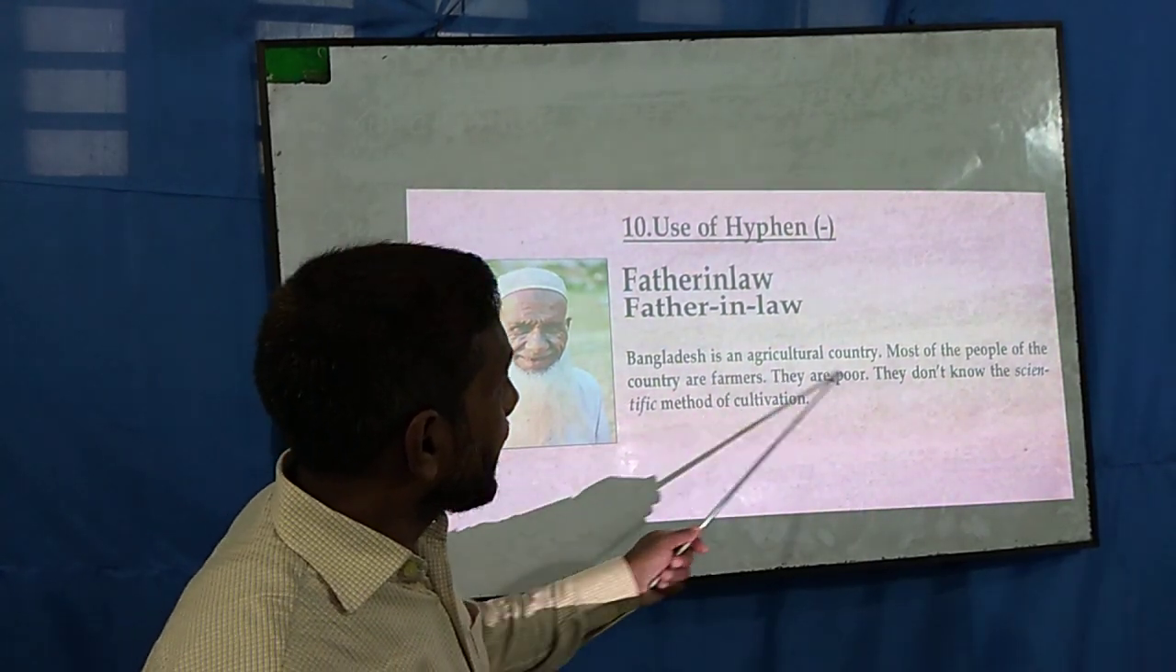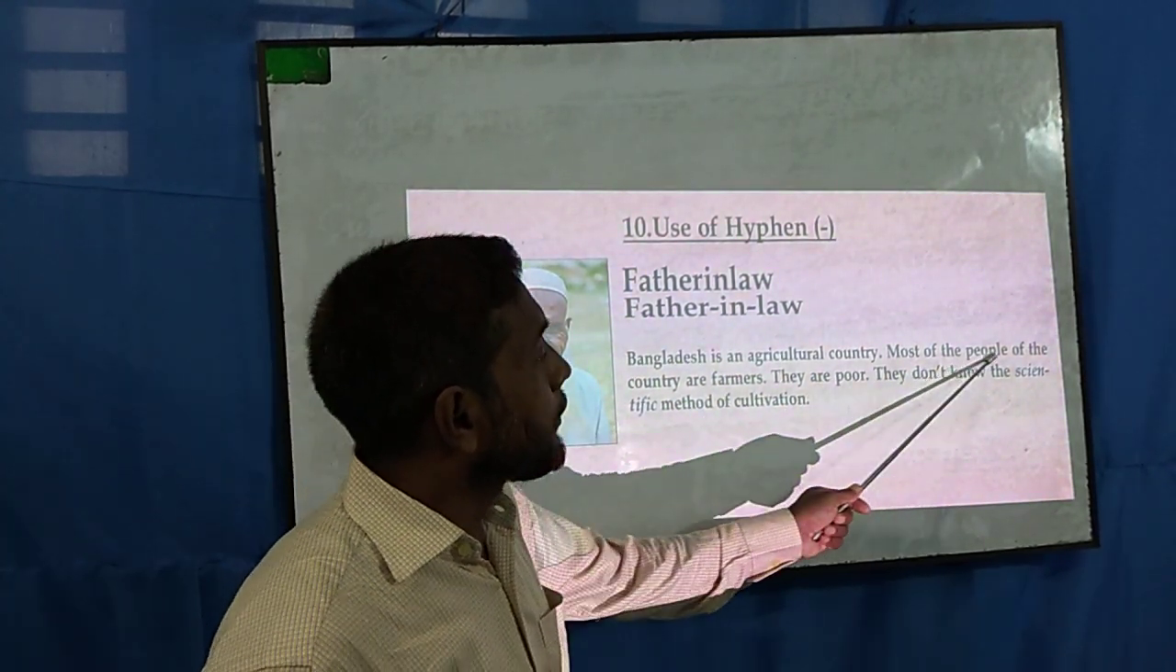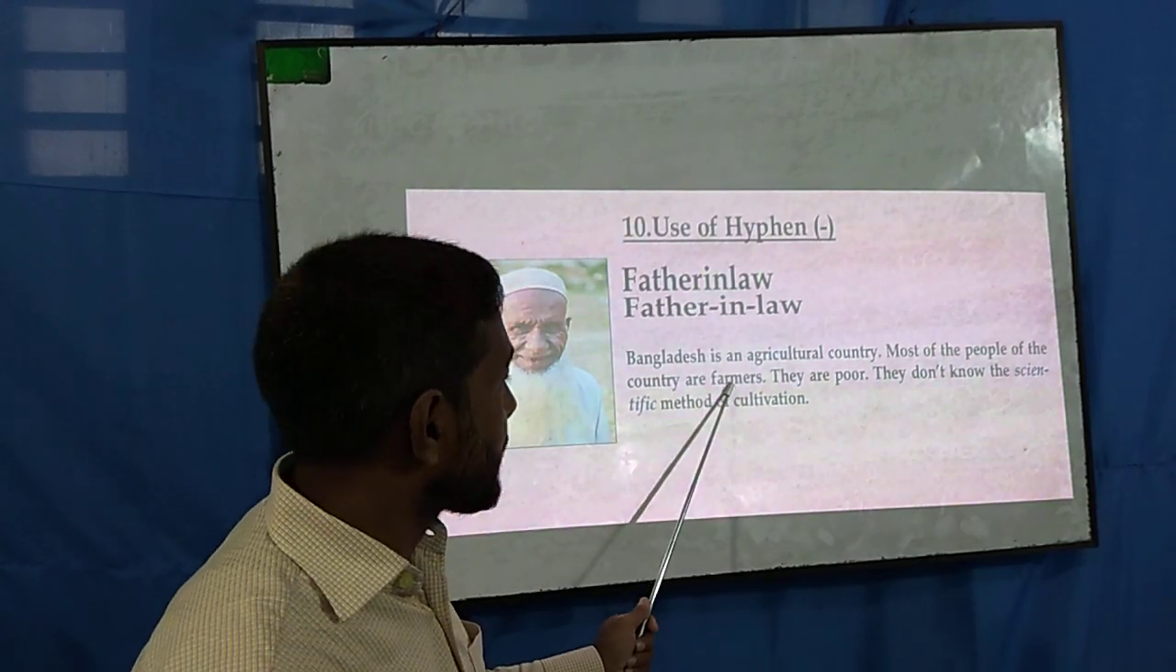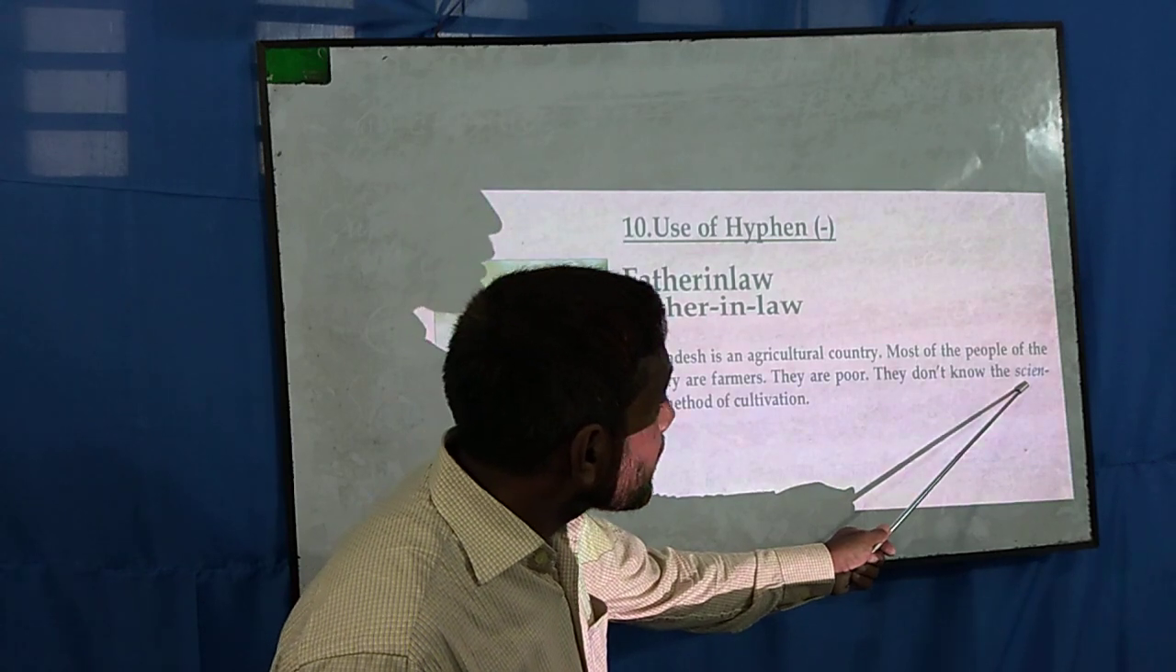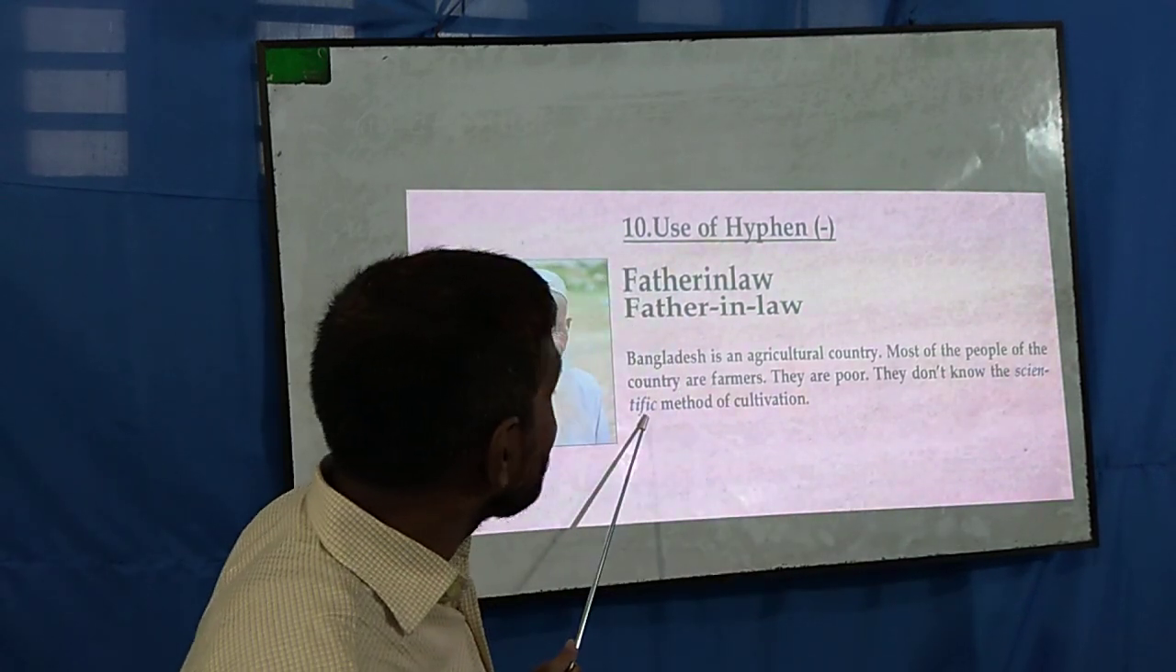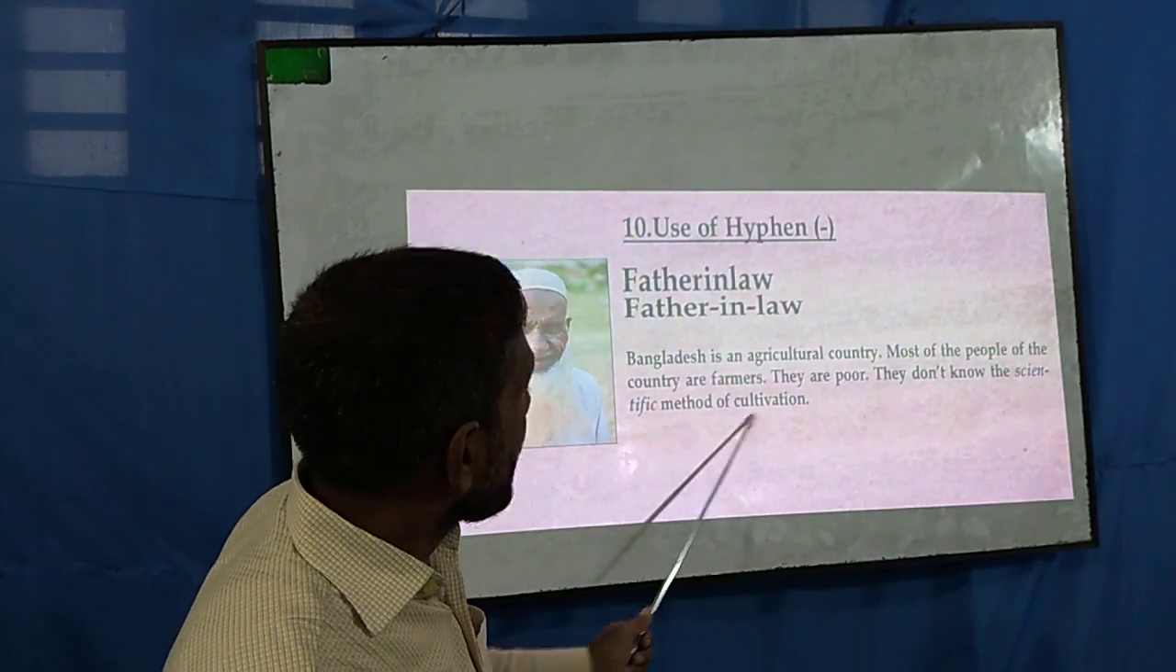Bangladesh is an agricultural country. Most of the people of the country are farmers. They are poor. They don't know the scientific method of cultivation.